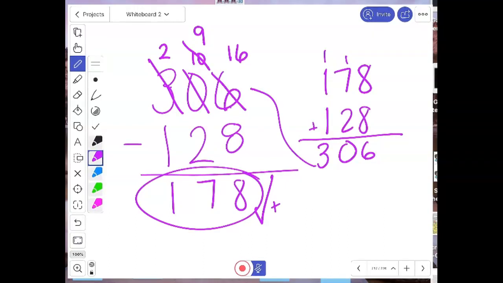Okay. I'm going to encourage you to use the addition to always check your subtraction, because we always make fewer mistakes adding than we do subtracting. So always, always, always you should check with the addition.